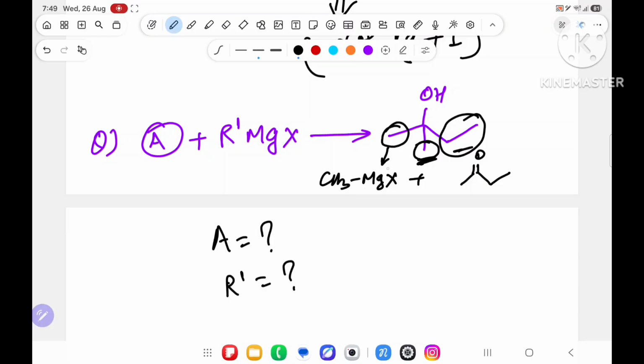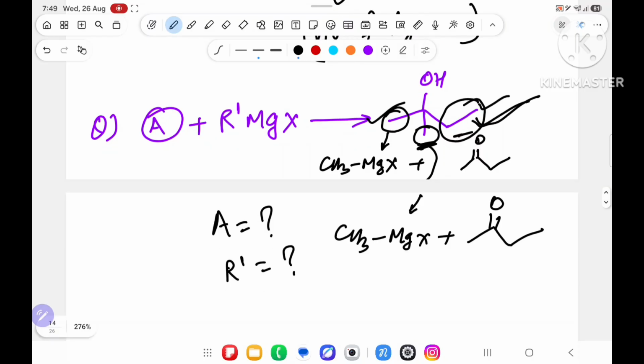Or someone will say, sir, I will take this as a part. What will you say? CH3MgX. Again, this is left, with the double bond O. Someone will say, no sir, I will take this as the Grignard reagent. So what is left? This is left, double bond O. Over here is ET, 2 carbons, meaning this 1 and 2 carbon. ET MgX is there. So it depends.